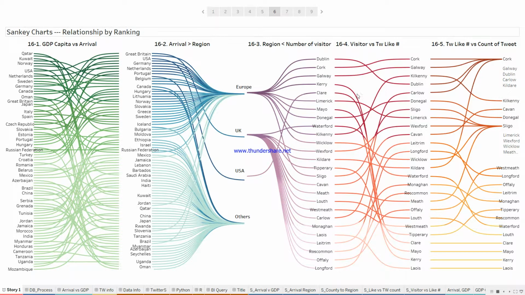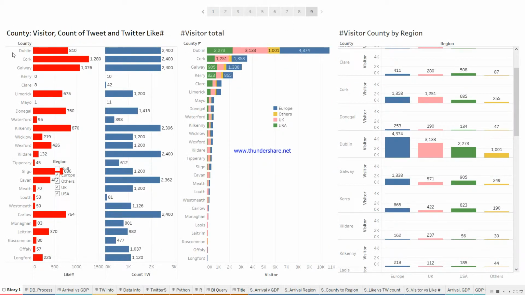But obviously Kerry and Clare have famous tourist spots, so that means something is wrong and we cannot trust the Twitter information. Also, if I go here, there is the visitor number, then likes, and then tweet number. Likes and tweets seem to have some relationship, but not with the visitor number. So we cannot decide popularity by looking at likes and tweet count.